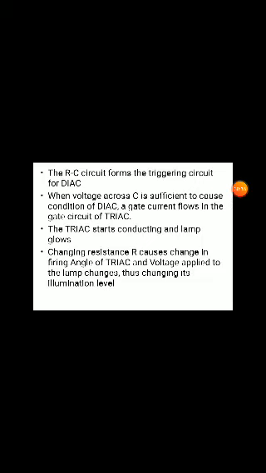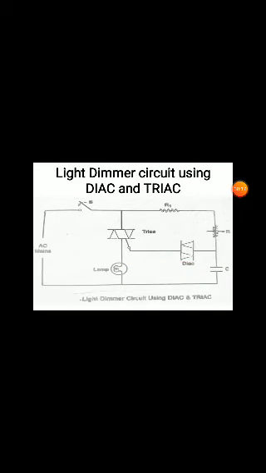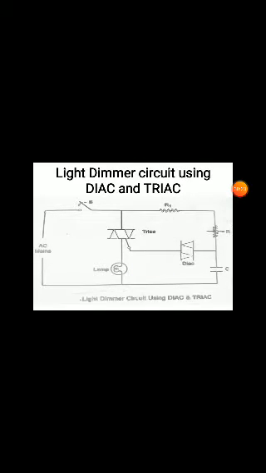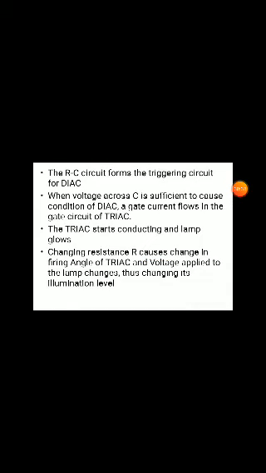By changing the variable resistance R, the firing angle of the triac changes, because the time taken to charge the capacitor to the sufficient voltage changes. So the diac on-state time changes, the firing angle changes, and the voltage applied to the lamp changes.